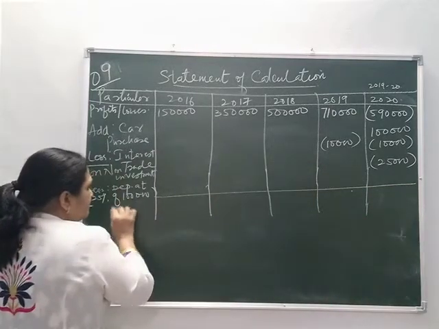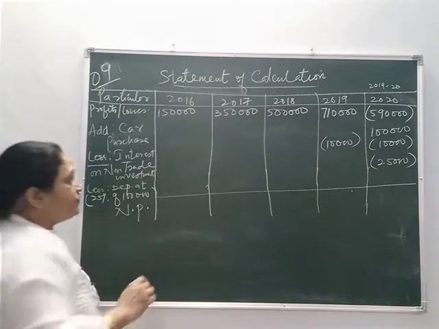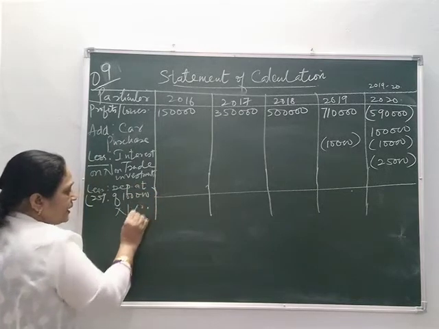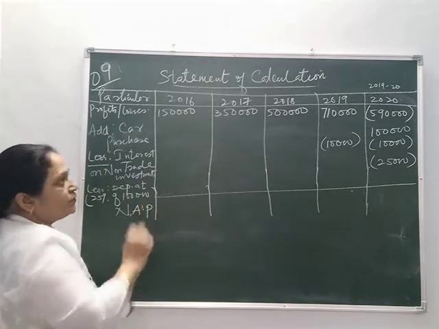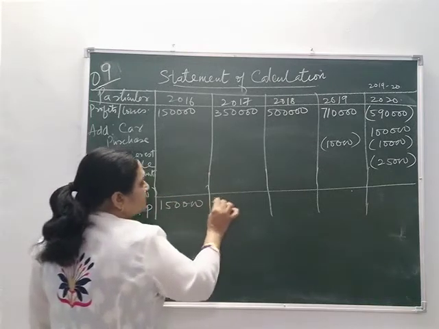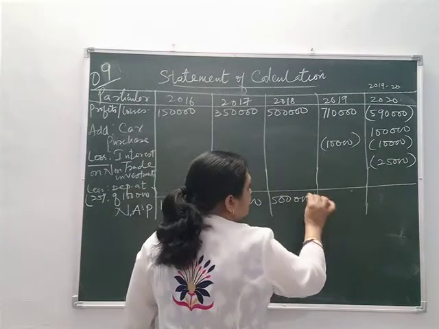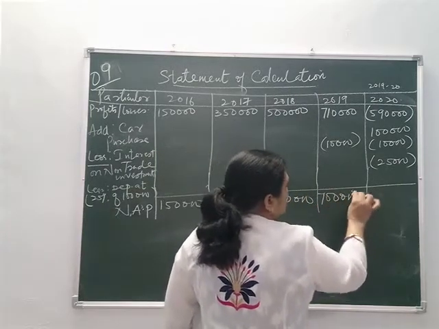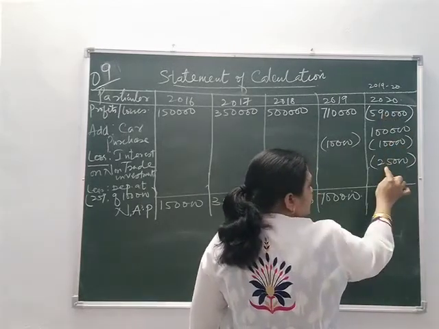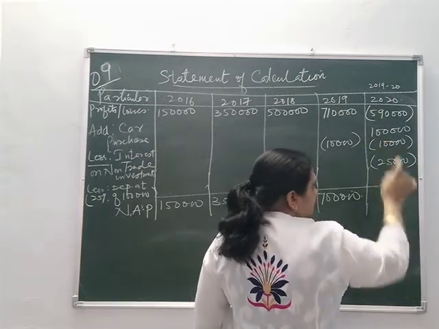Okay, so in the final figure here you will write the normal average profits of the 5 years. This is 1,50,000, 3,50,000, 5 lakhs, 7 lakhs, and this is minus and minus. So minus minus will become plus.